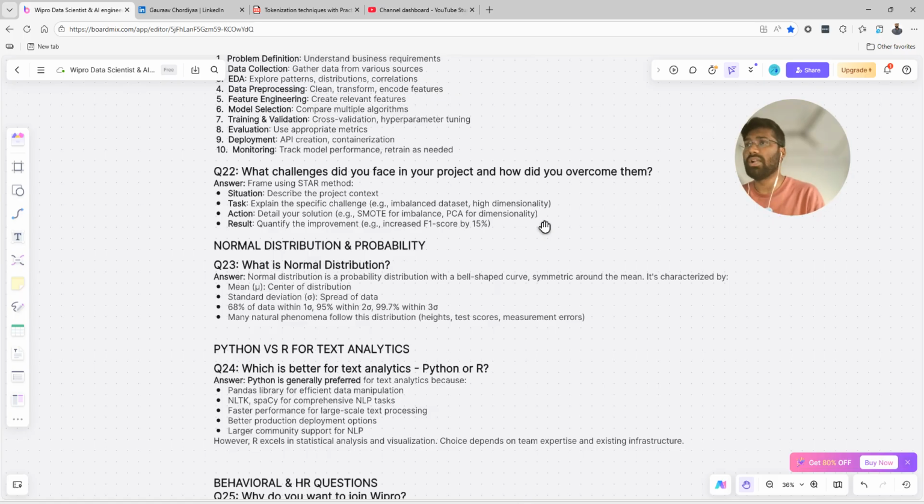How do you reduce that? What techniques, like PCA you have used, then t-test. What are the tests, what are the statistics you have used, and how did you come to the 60? You should mention that. Then the action, detail your solution, SMOTE for imbalance, or PCA for dimensionality. Result, quantify the improvement, increased the F1 score by 15%. So by doing that, how did you improve your model, and how did you build that model? You should use this STAR methodology: situation, task, action, and result.